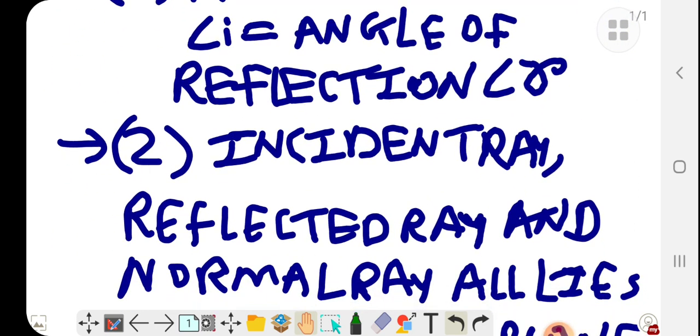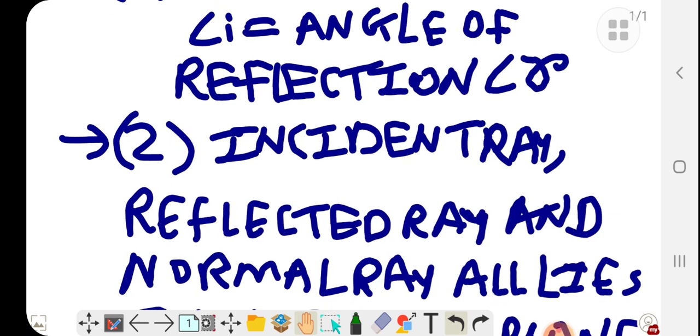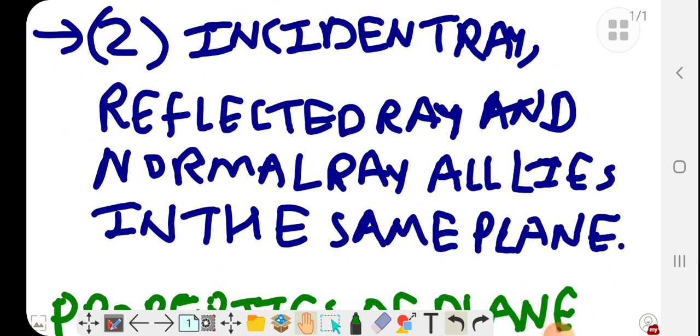Number two, the incident ray, reflected ray and normal all lie in the same plane. You see in the diagram that the incident ray, reflected ray and normal all lie in the same plane. So these are our laws of reflection.